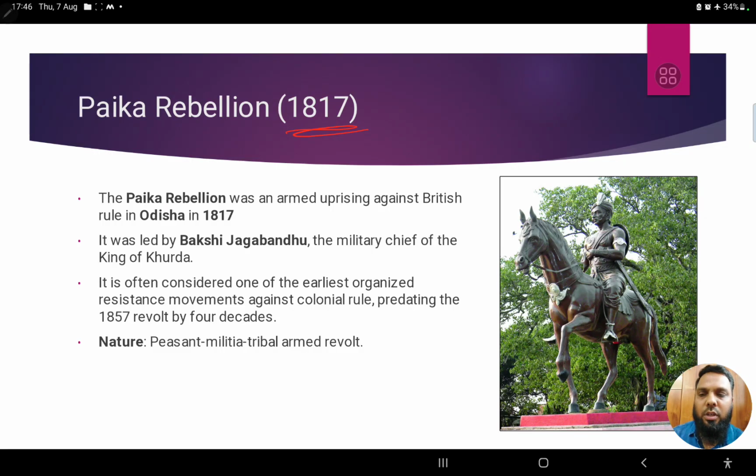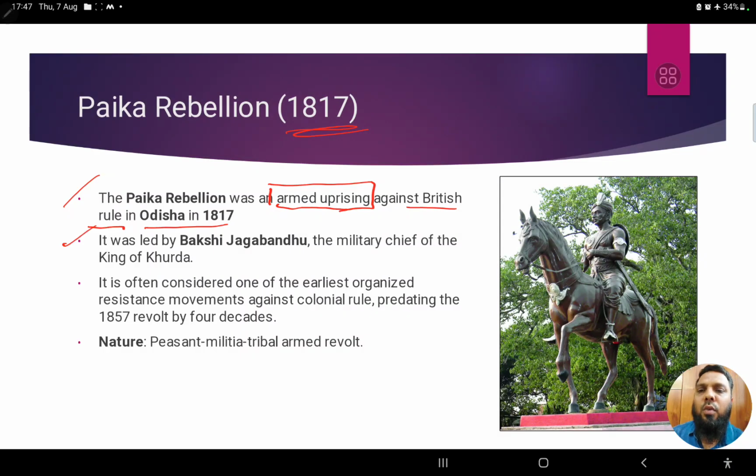That's the most important thing, right? Then the Paika rebellion was an armed uprising, that you have to remember. It's an armed struggle, and that was against the British rule in Odisha in 1817. By 1803-1804 itself, they had captured it. And after a decade or a decade and a half of rule, people are facing a lot of troubles under the British rule, right?